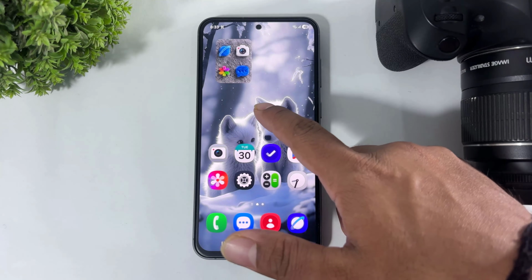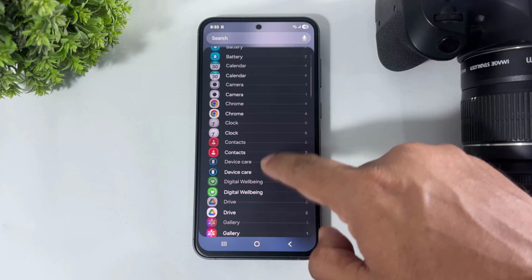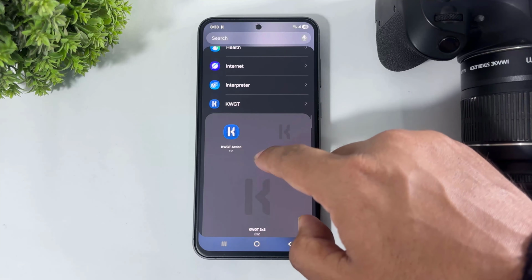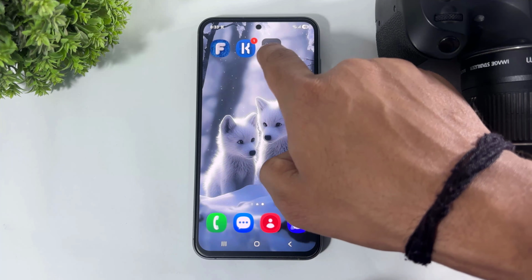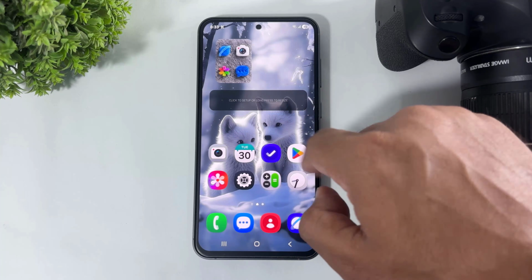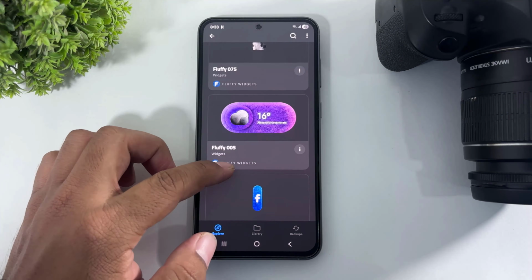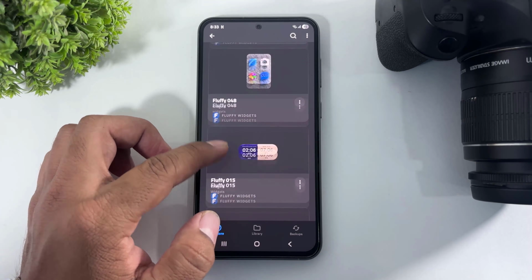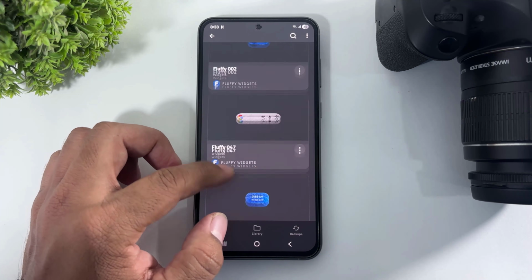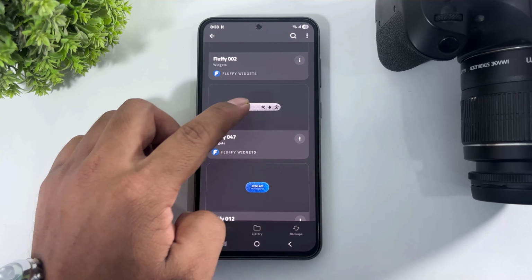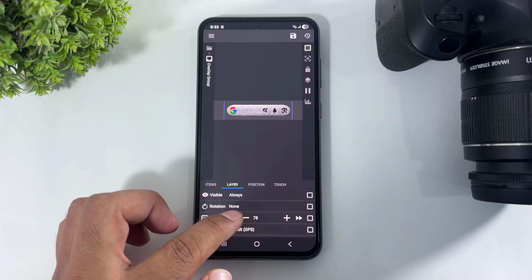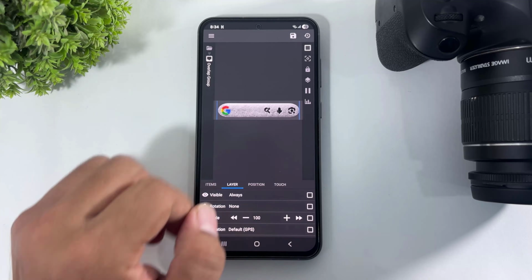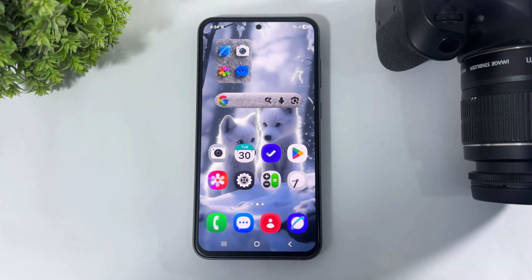Let me show you another widget. Simply tap and hold. This time I will show you the Google widget. Simply tap on save and look at this, the Google widget is also added to your home screen.